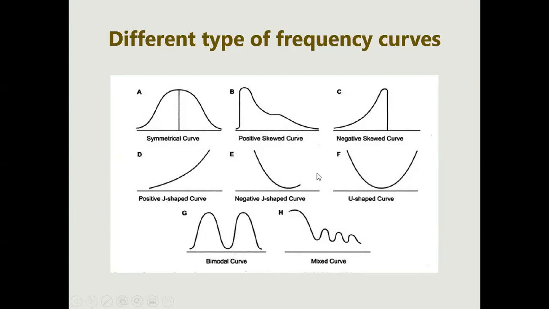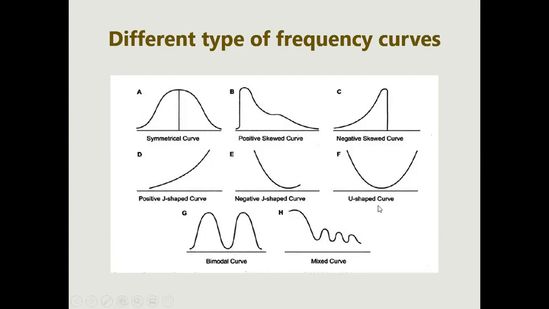Just look at what it is for. If it is for the type of data set, it will be a negative skewed curve or a positive skewed curve. But when it is for a particular mechanism or for any particular quality or quantity, it will be a positive J curve or negative J curve.